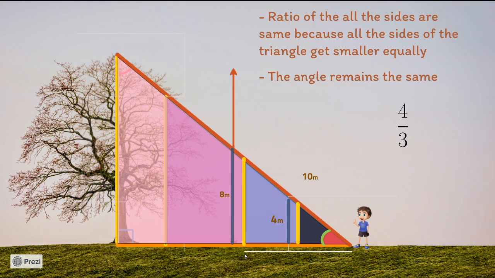What is that? I don't know what that is. We'll try to find out. So I'll write 8 by something. I don't know what that is. I need to find it out. So 8 by something is equal to 4 by 3.